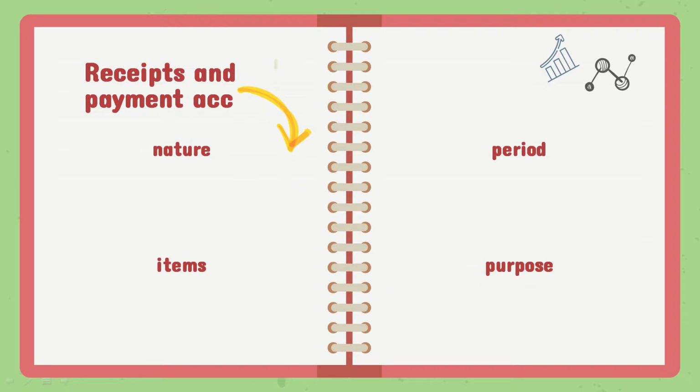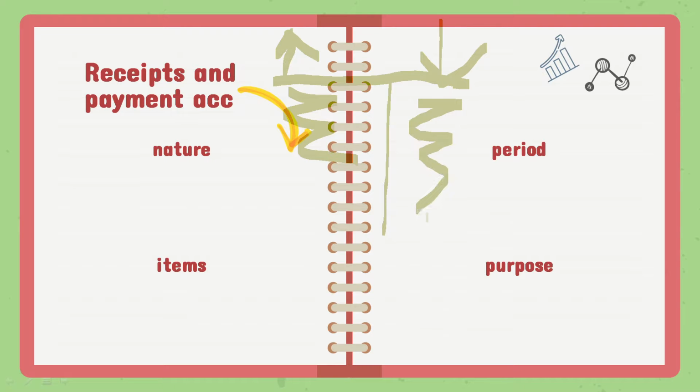So first, what is receipt and payment account? Now look, we studied what is a cash book. What is a cash book? Whenever cash comes, we write it in the debit side, and whenever cash goes, we write it in the credit side. Right? So whatever cash we receive, we write it here. Whatever cash we've given, we write it here. Receipt and payment account is, trust me, just like that, just a change of name, and there are a few minor differences. So it's just like a cash account.